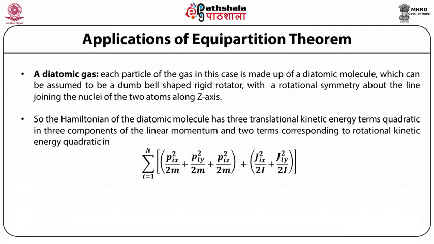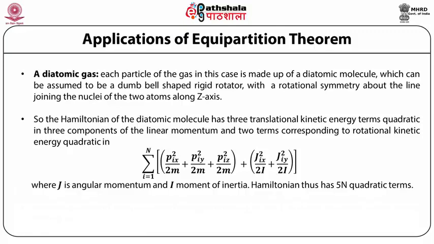So, the Hamiltonian of the diatomic molecule has three translational kinetic energy terms, quadratic in the three components of the linear momentum, and two terms corresponding to rotational kinetic energy, quadratic in two components of J, which can be written as the sum over i = 1 to N of p_ix²/2m + p_iy²/2m + p_iz²/2m + j_ix²/2I + j_iy²/2I, where j is angular momentum and I is the moment of inertia. The Hamiltonian thus has 5N quadratic terms.